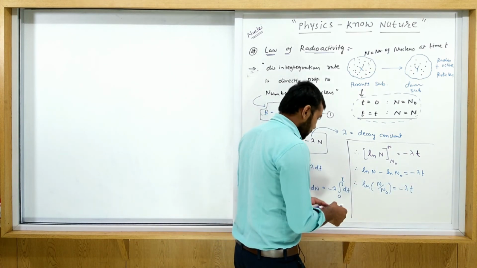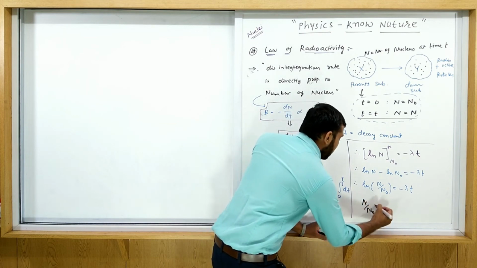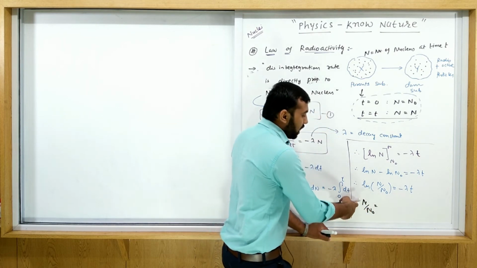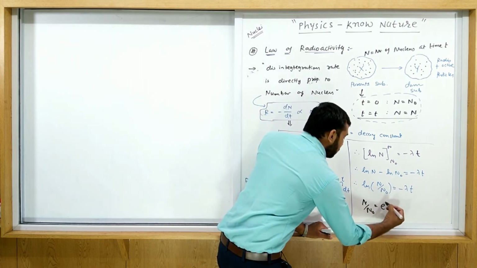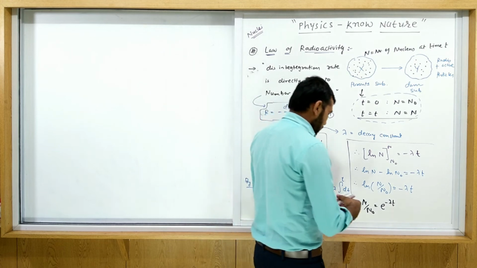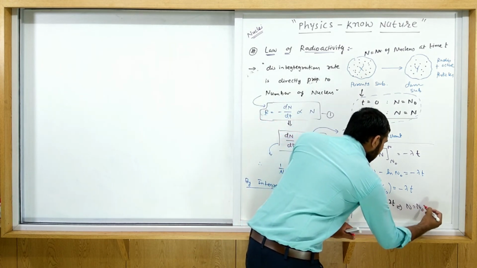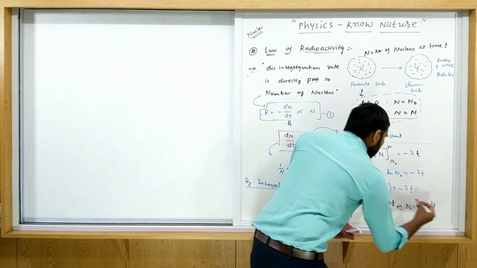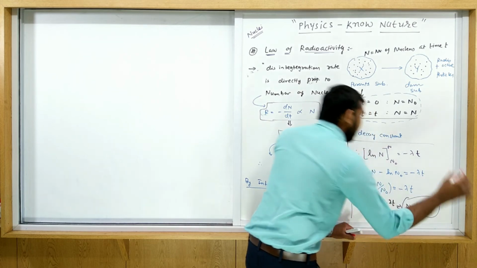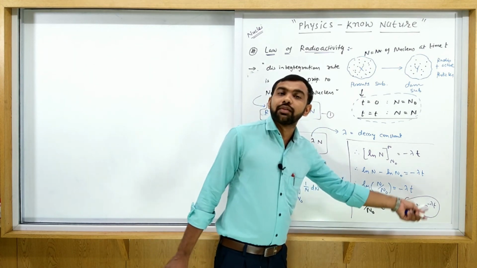So this is the exponential power, so we get the final answer N upon N0. We eliminate the log on the left-hand side, so the right-hand side term is written as a power of e. So what is the final equation? The final equation is N is equal to N0 e raised to minus lambda t, and this equation is called the law of radioactivity.